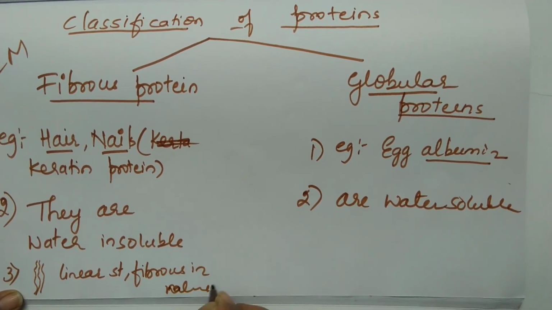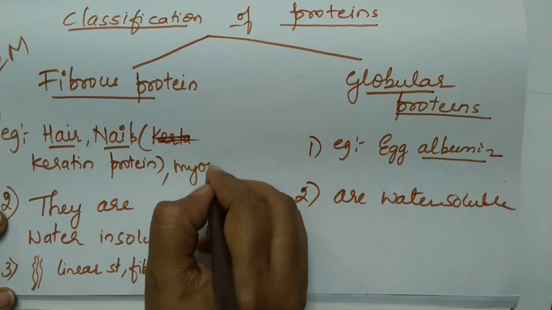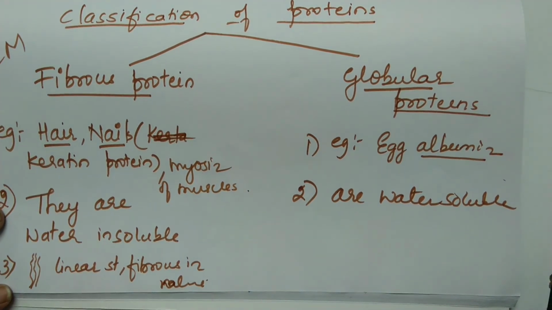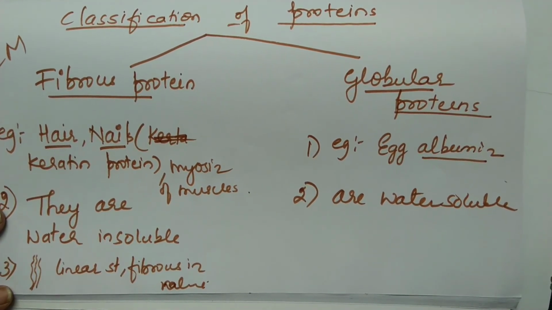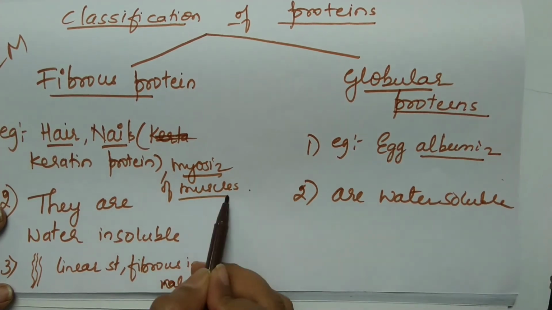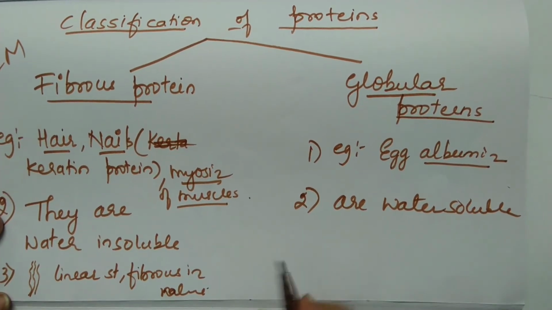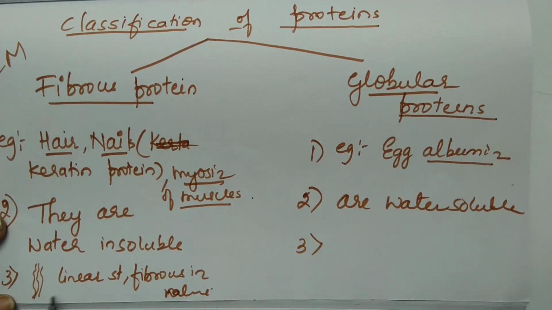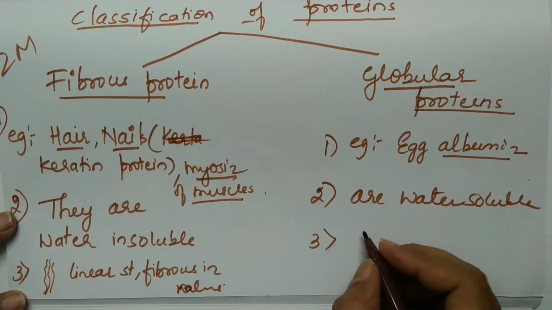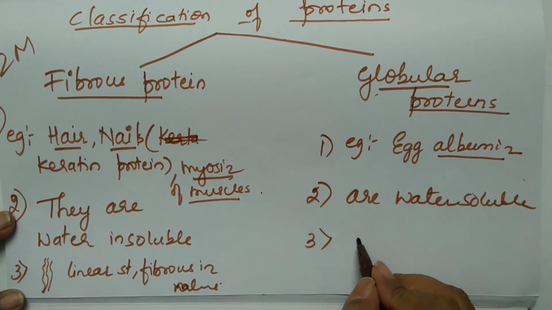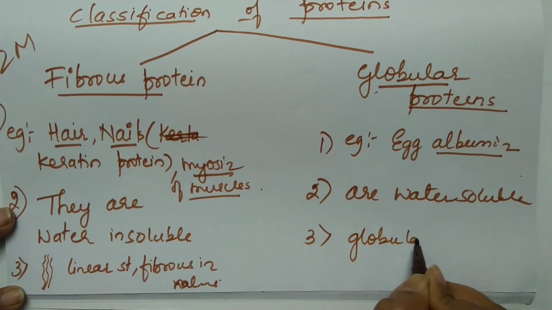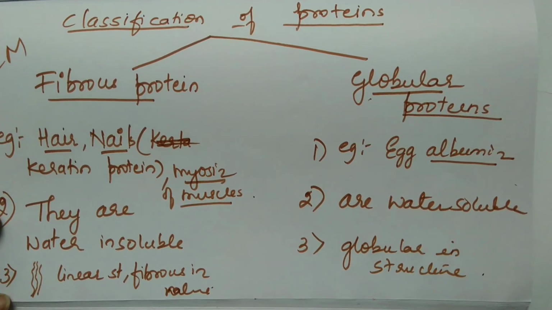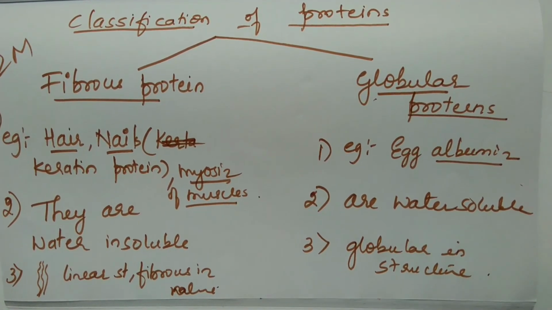Another example is myosin of muscles. Muscles can also be taken out in the form of strips. So myosin of muscle is also an example for fibrous protein. Then what is another point for globular protein? If these are linear fibrous structures, the name itself should tell they are globular in structure, because of which they will be surrounded by water molecules and easily soluble.